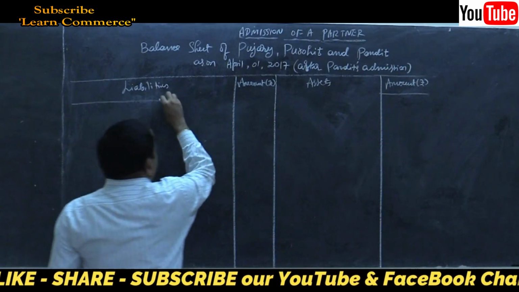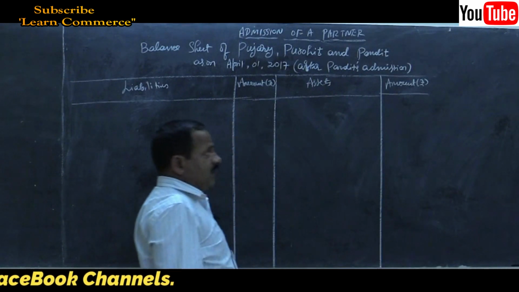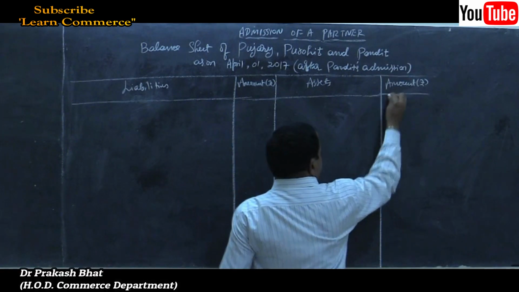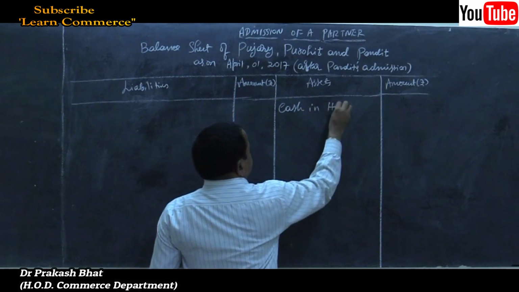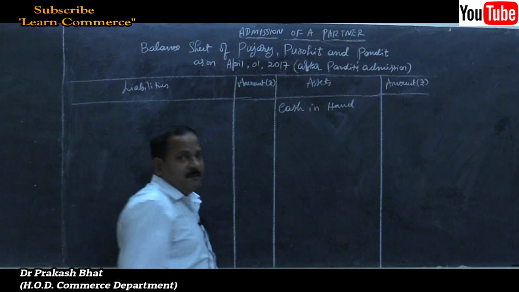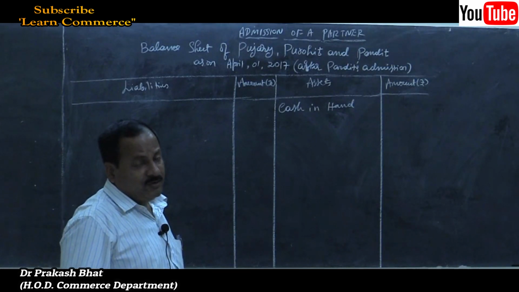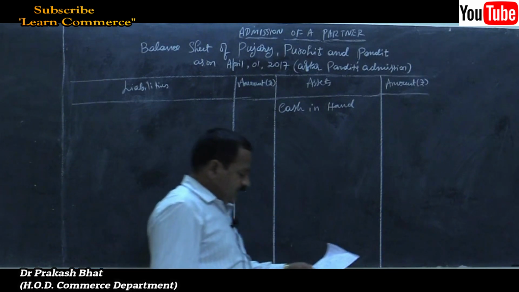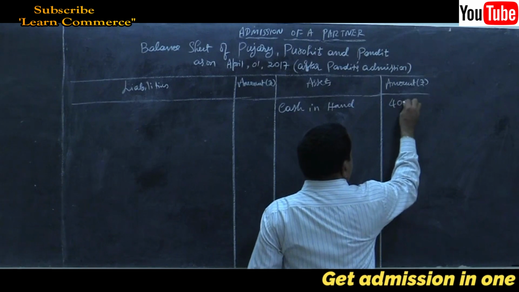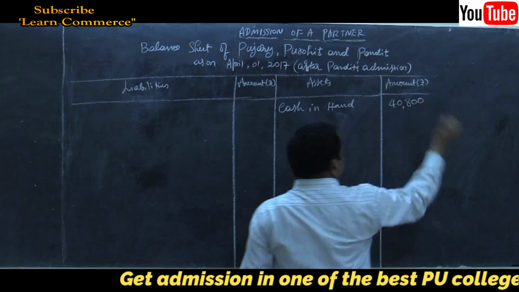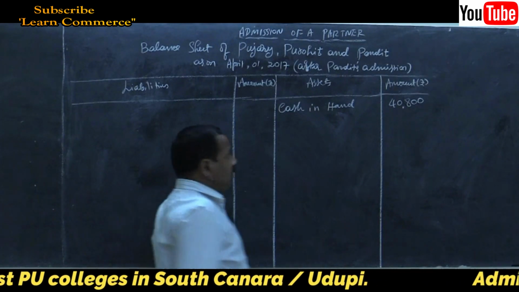Now let us start from the asset side. Let us start with the most liquid asset, that is cash in hand. No need to do any calculations because we have already prepared cash account and the final balance in cash account should be represented here. That is 40,800. Then stock, the next liquid asset.